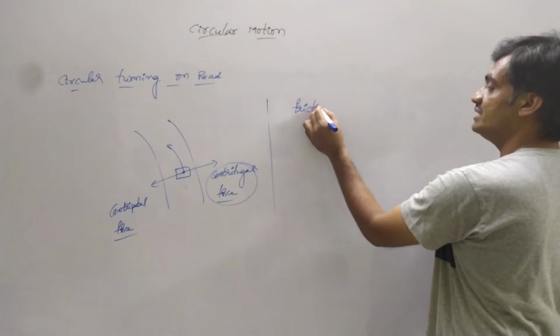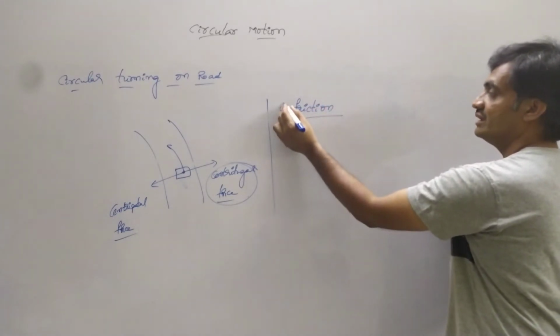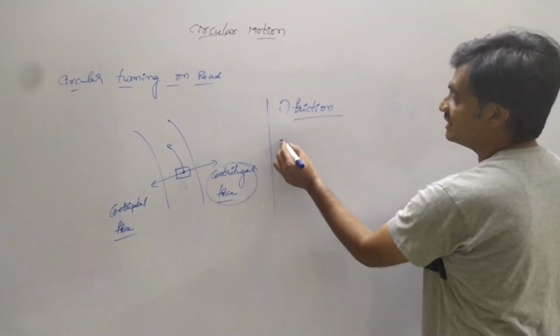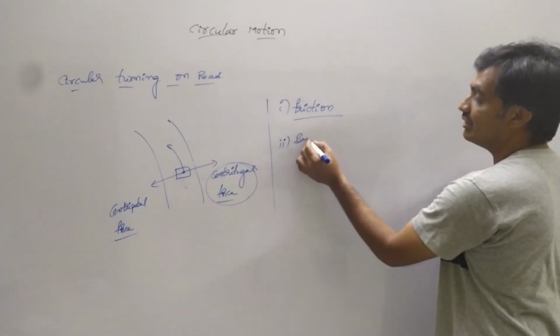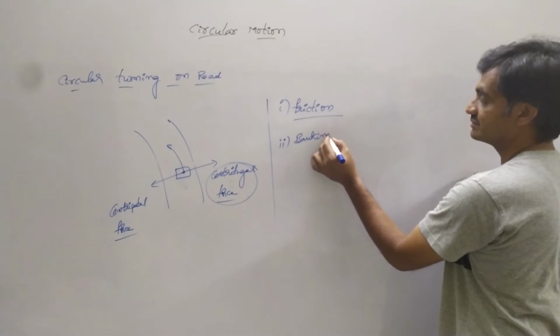The centripetal force acts based on friction, as well as based on banking of roads.